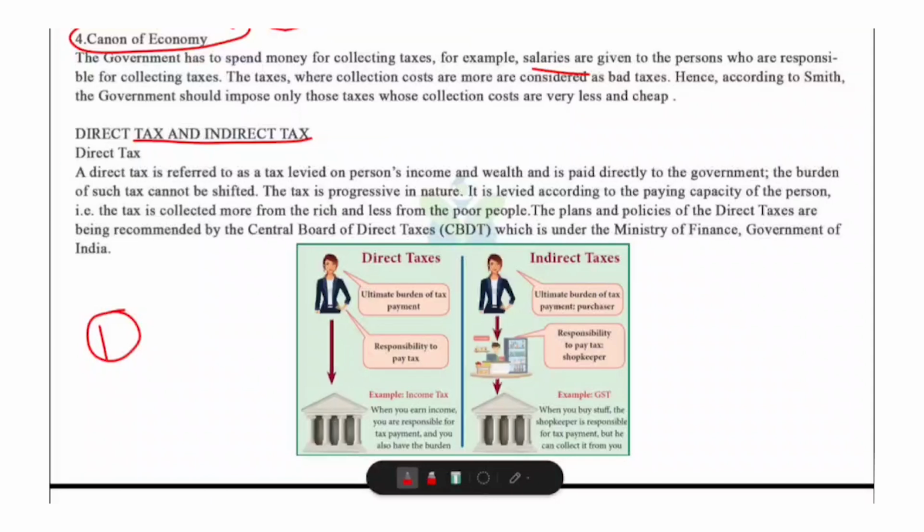on to another person. Direct taxes are always progressive. That means rich people pay more, middle class pay moderate, and poor pay very little or none. This follows the principle of ability to pay. In India, all plans and policies for direct taxes are made by CBDT, that is Central Board of Direct Taxes under Ministry of Finance.